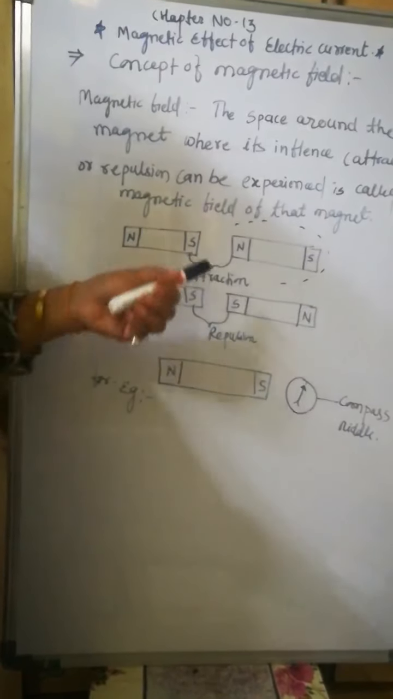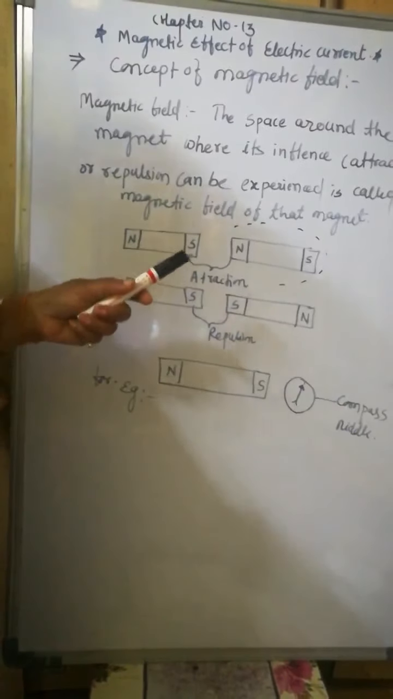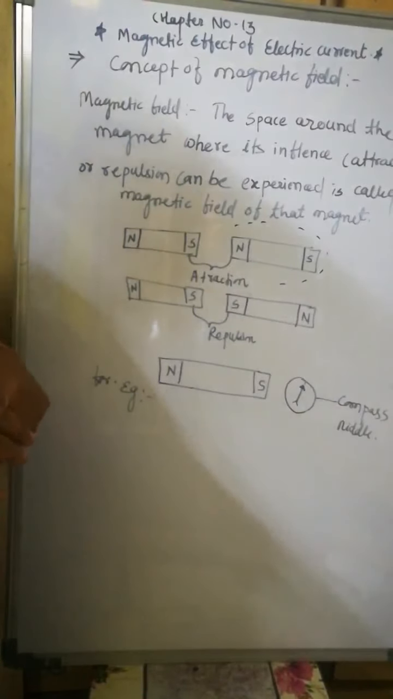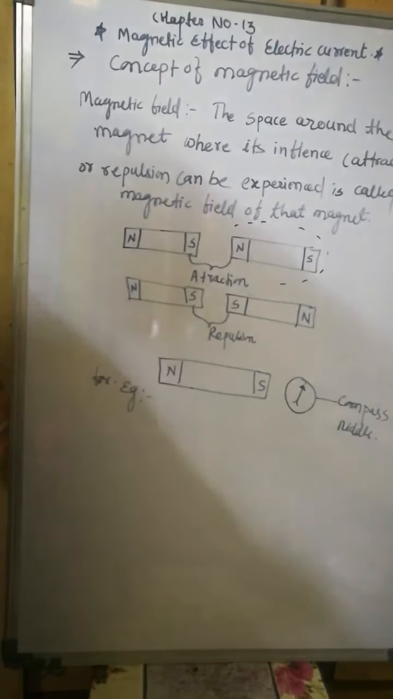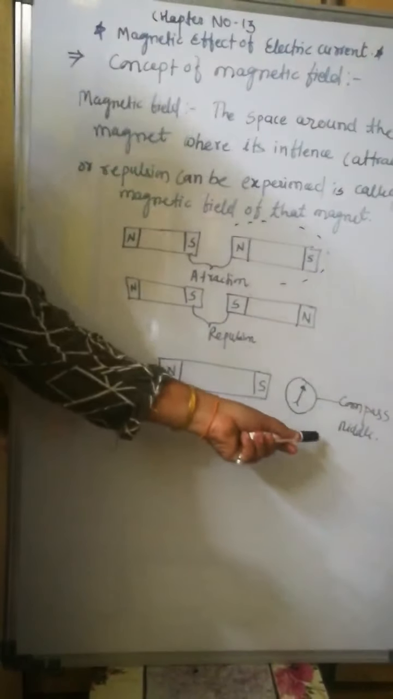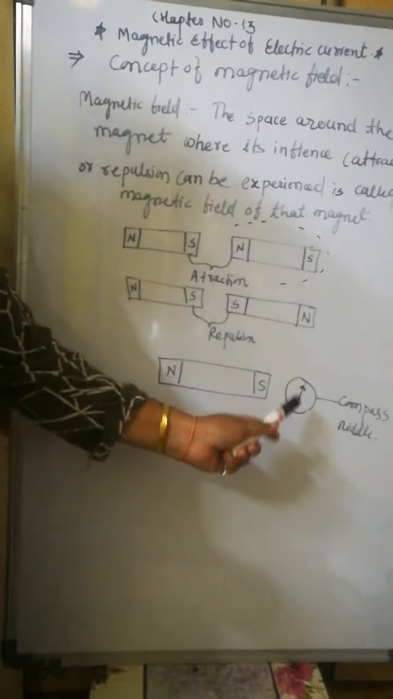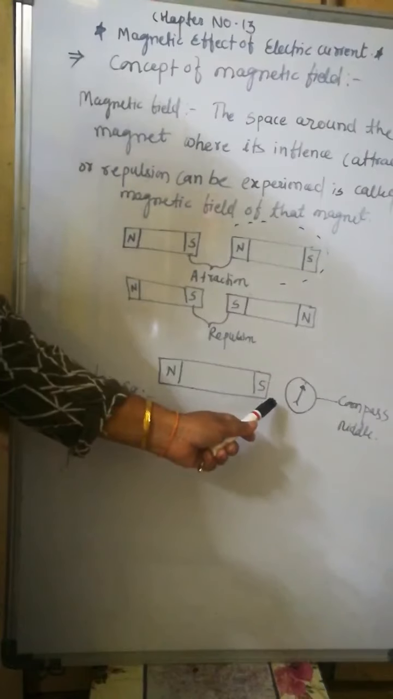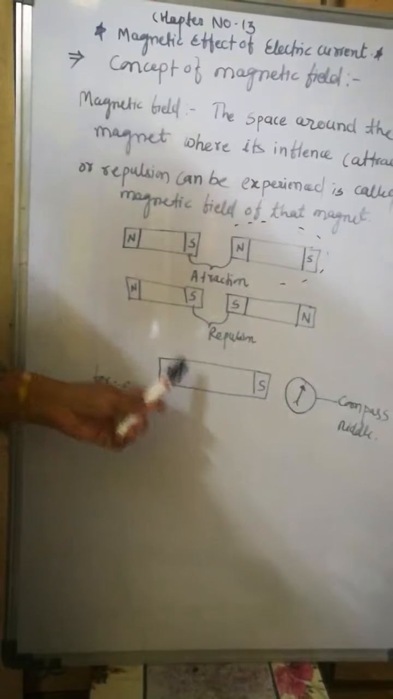It means the space or environment around the magnet where it exerts some force is called the magnetic field. The field produced is nothing but the magnetic field of the magnet. For example, when a compass needle is brought near a bar magnet, it gets deflected in a different direction, north-south or south-north. This is an example of the magnetic field.